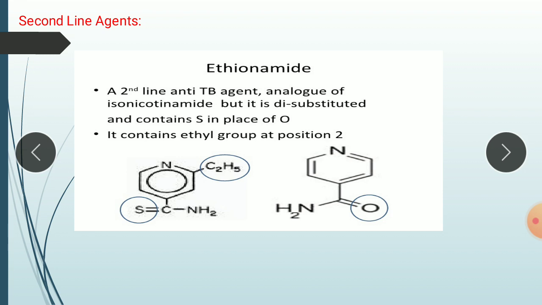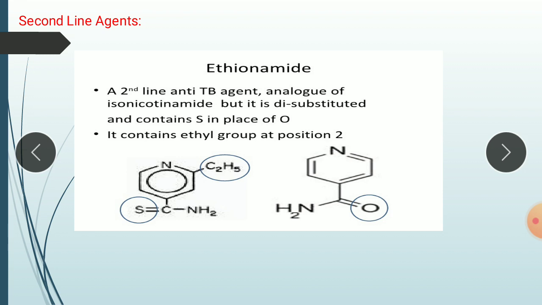Regarding mechanism of action, it is suggested that the mechanism of action for ethionamide is similar to that of isoniazid because it belongs to the same category, that is, nicotinamide derivatives. Therefore, the mechanism of action is the same as isoniazid. Similar to isoniazid, ethionamide is considered to be a prodrug, which is converted via oxidation to an active acylating agent, and this active acylating agent in turn inactivates the InhA reductase enzyme.